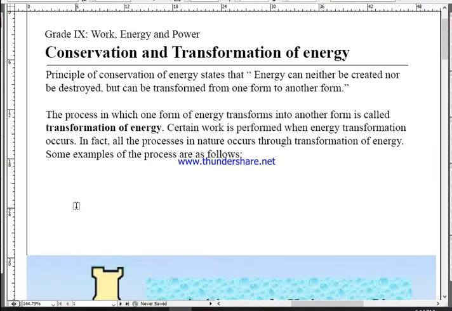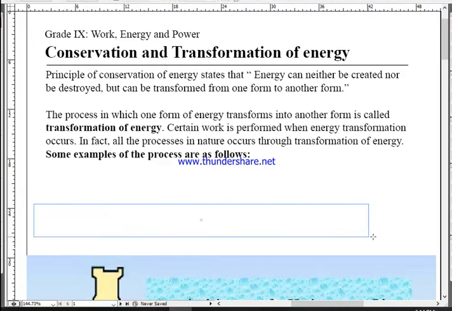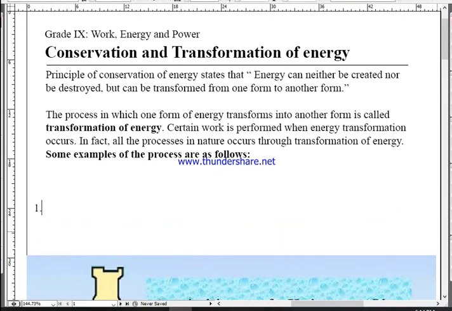Everything is happening through transformation of energy. Now we are going to discuss some examples here. Okay, some examples.